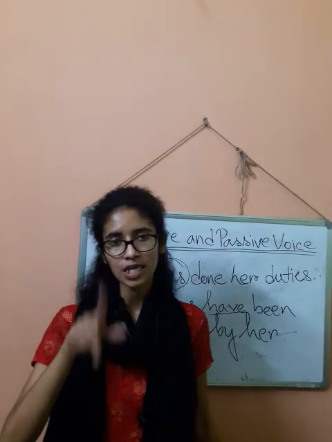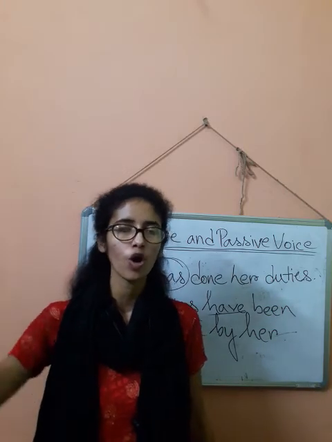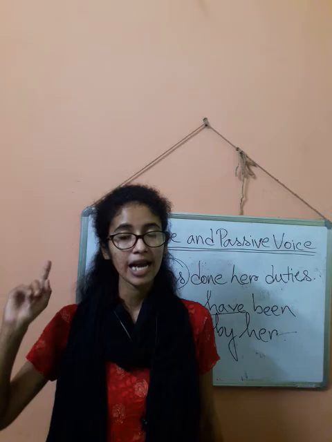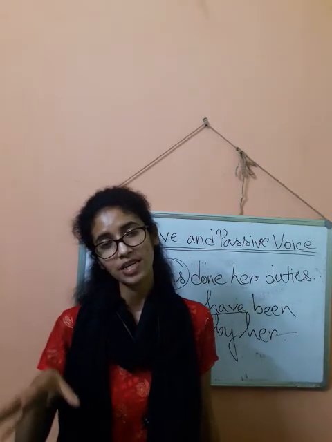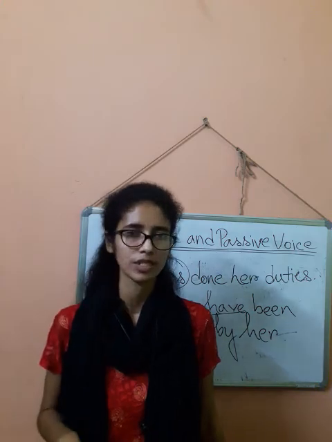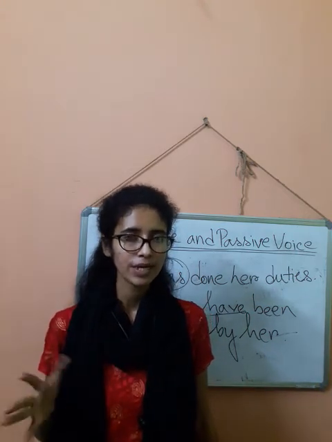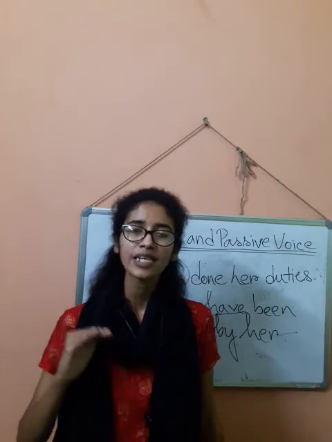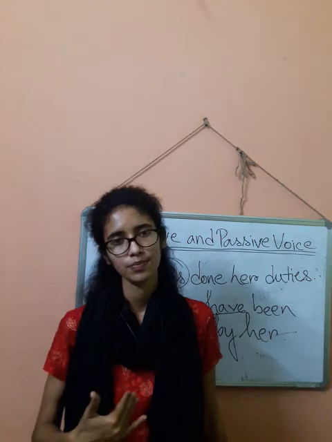So this been, B-E-E-N plus past participle form of the verb is common in all perfect tenses, and that B-E-I-N-G plus past participle form of the verb is common in all continuous tenses. So I shall have done my duties will be, in passive voice, my duties will have been done by me.